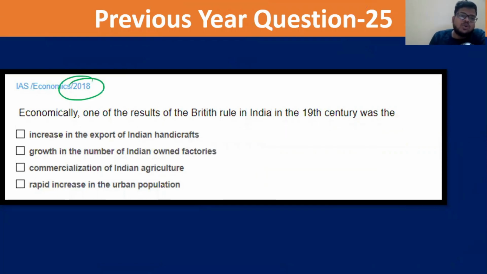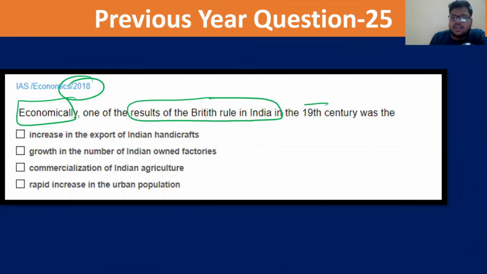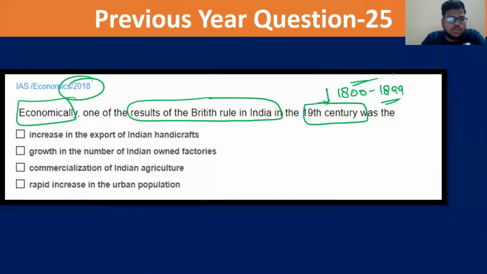In 2018, the question was asked: economically, one of the results of the British rule in India in the 19th century was, and 19th century means 1800 to 1899: first, increased exports of Indian handicraft; growth in the number of Indian-owned factories; commercialization of Indian agriculture; and rapid increase in the urban population. Pause the video and try the answer.